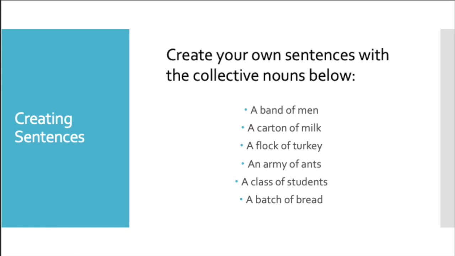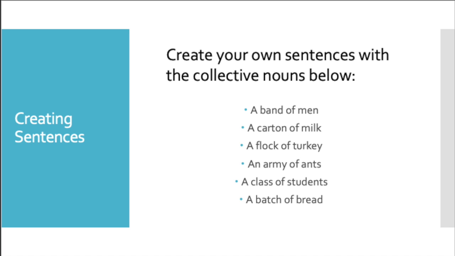Now we're going to take the time and create our own sentences. I've given some collective nouns below that I want you to create sentences with. We have a band of men, a carton of milk, a flock of turkey, an army of ants, a class of students, and a batch of bread. When we create our sentences, we need to think about what they're doing. We have to make sure that our subject and our verb agree, so they're either both plural or both singular. We already have our collective nouns, so now we just need to create the verb agreement with it. Make sure we're thinking about that.